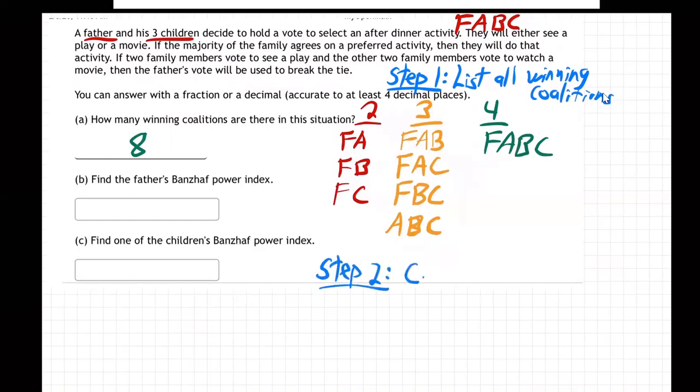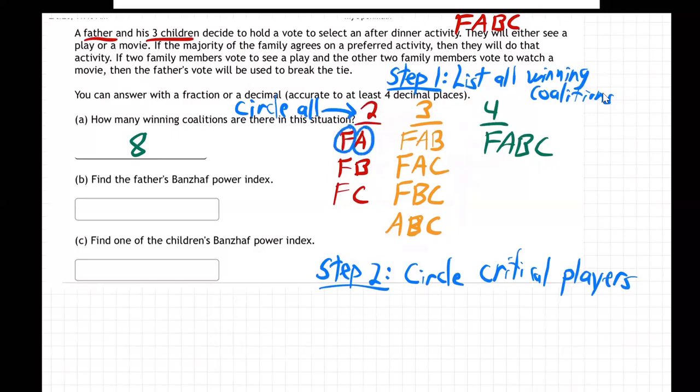Step two is we're going to circle, underline, what are we going to do? Critical, the critical players on each team. Okay, so let's do it. Let's go back and circle who's critical. So on the teams of two, you circle all of them. For the teams of two, they're always both critical.